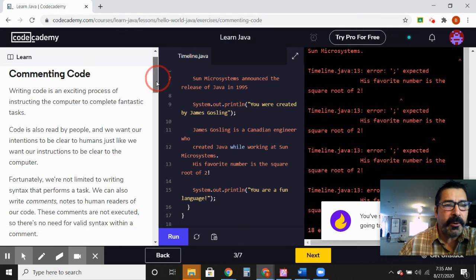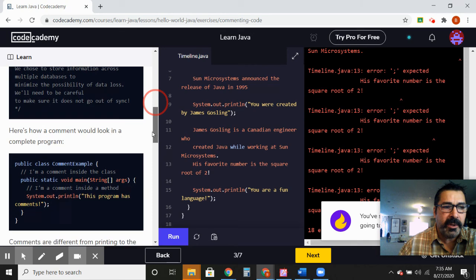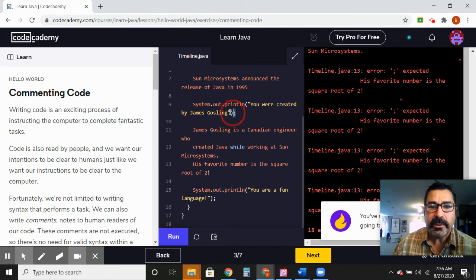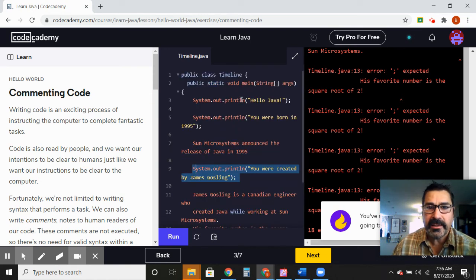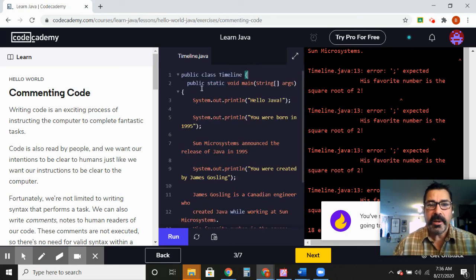All right, so for the first two, you can find the answers here. There's comments and so on and so forth. If you look at it, the syntax is things like system.out.println. These are instructions that our robot, in this case named Timeline, knows how to do. We started a robot named Timeline, and at the end here, we ended the timeline. This right here is something that our robot Timeline knows how to do. That's syntax. We have to write it correctly so that it understands it.